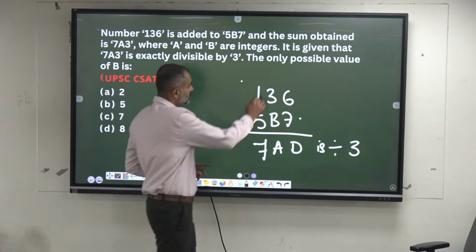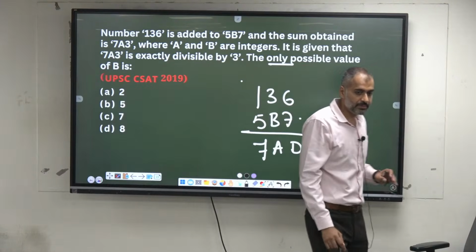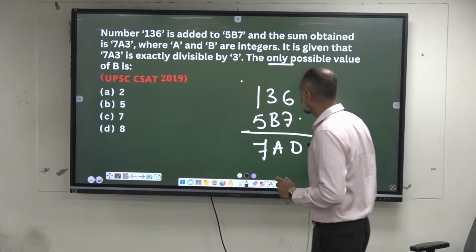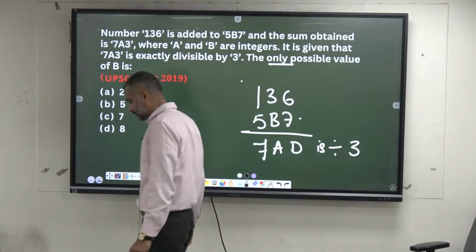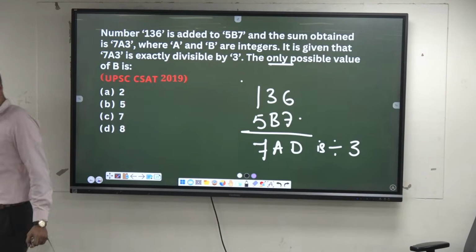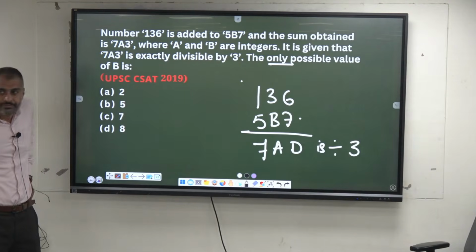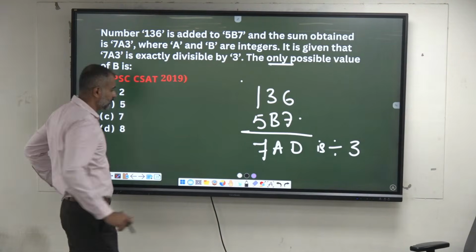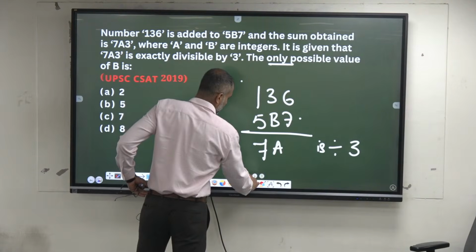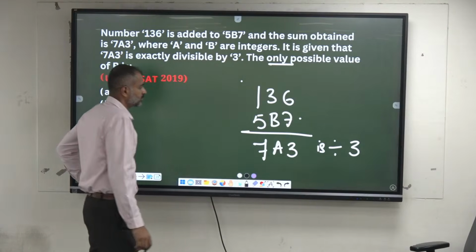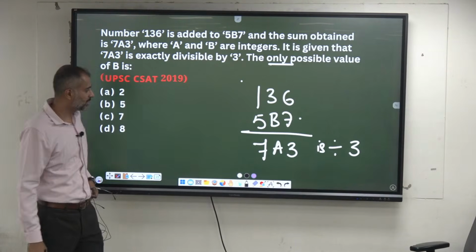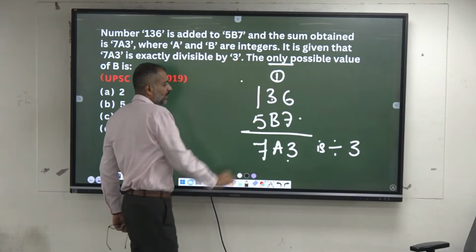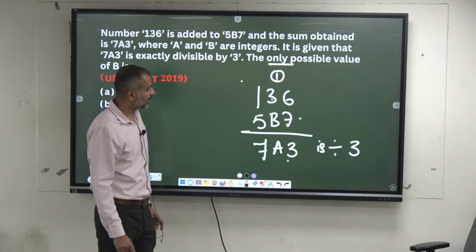The only possible value of B is, you know the rule of 3, sum of the digits. 783. So 6 plus 7 has to be 3. 13. 1 is the carry here. 3 plus 1, 4.